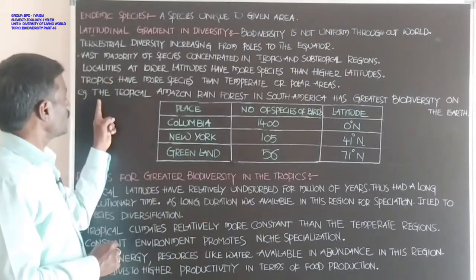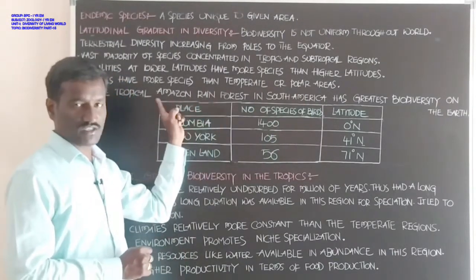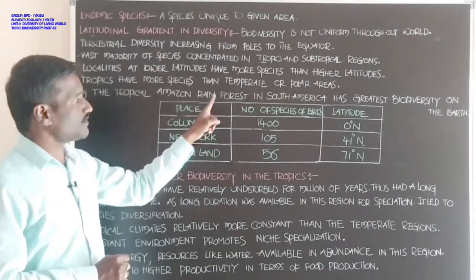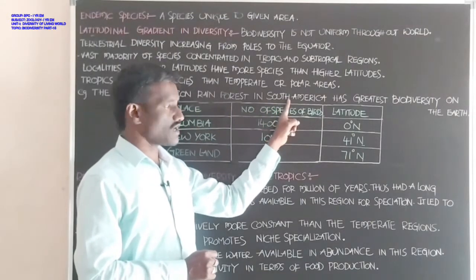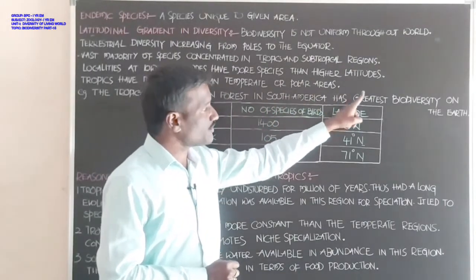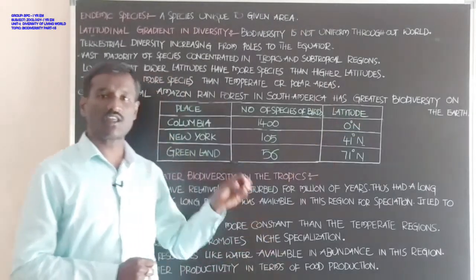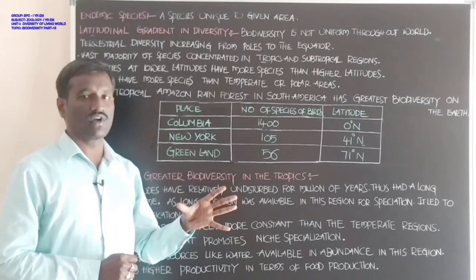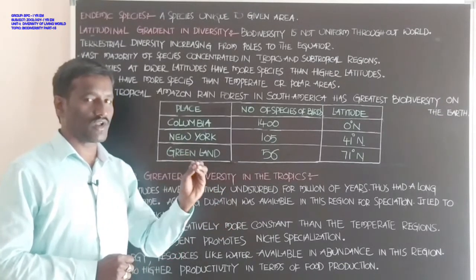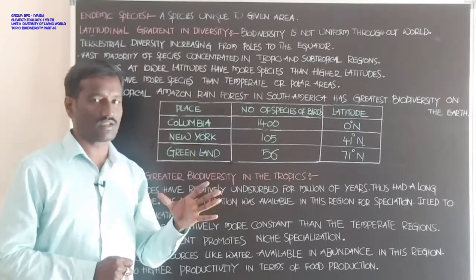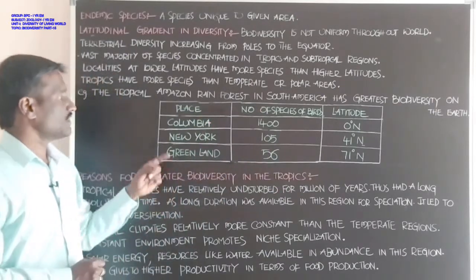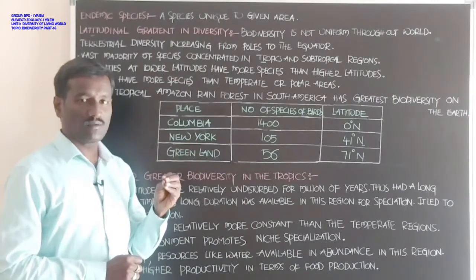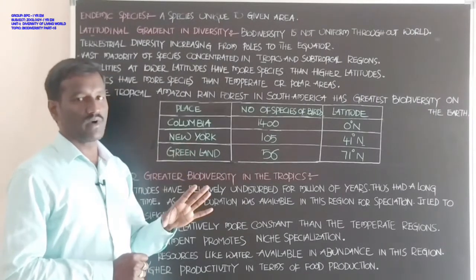Next, the tropical Amazon rainforest in South America. The Amazon rainforest, present in South America, has the greatest biodiversity on the earth. On the earth's surface, a huge amount of biodiversity is available in the Amazon rainforest. Students, here is some data on biodiversity.